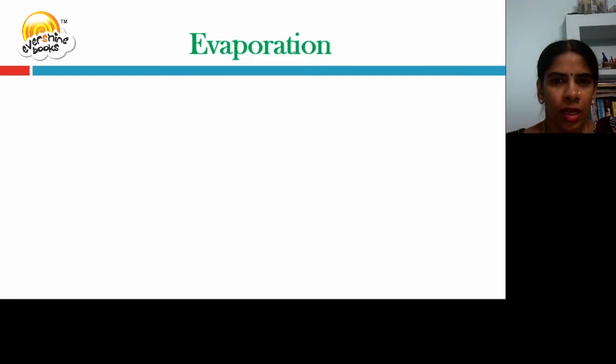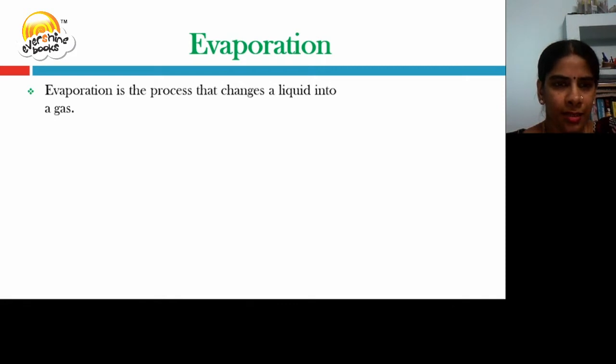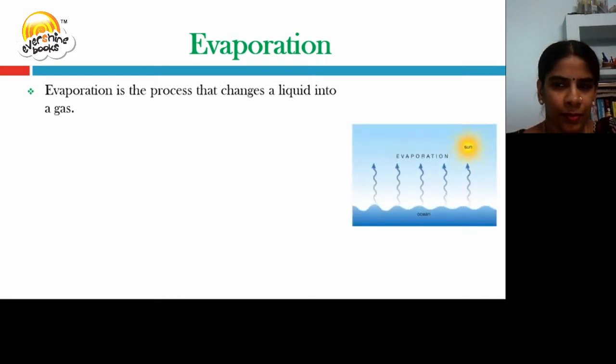Let us begin with evaporation. Evaporation is a process that changes a liquid into a gas. For example, water in the ocean is a liquid which gets converted into a gas, water vapor, by heating from the sun.